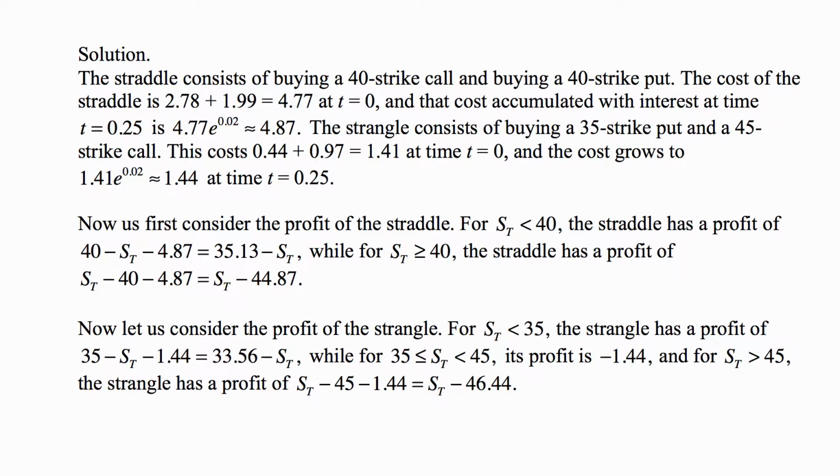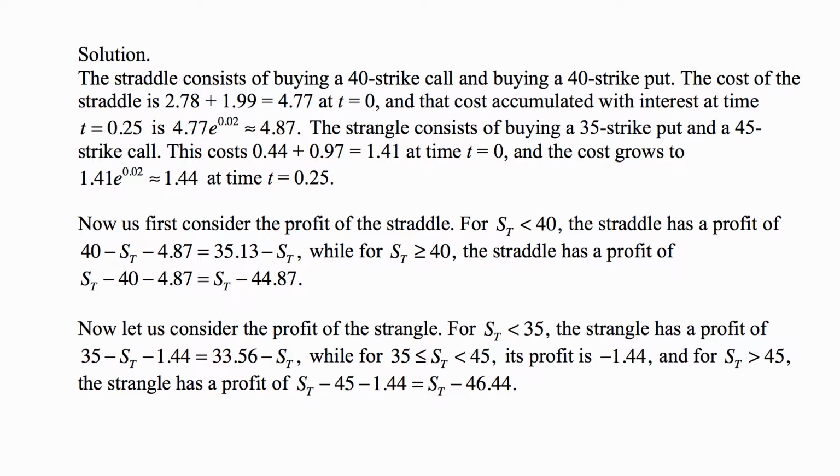The cost of the straddle is 2.78 plus 1.99, or 4.77, at time 0 right now. And that cost accumulated with interest at time 0.25 is 4.77 times e to the 0.02, accumulated at the continuously compounded risk-free rate. So that's 4.87.